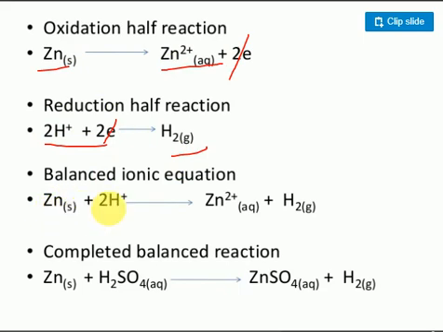So Zn solid plus 2H plus ion gives rise to Zn2 plus ion aqueous solution plus hydrogen gas. Okay, hydrogen gas is coming. Why hydrogen gas is coming here? The electrons are gained from the zinc only. So clear is there, no?